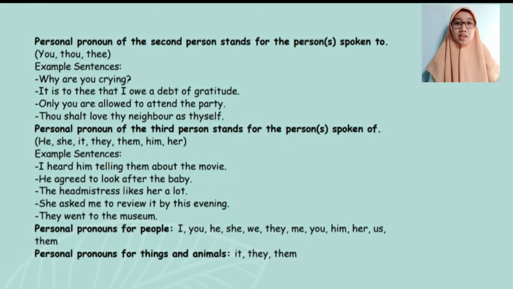For example, in the following sentences: I heard him telling them about the movie. He agreed to look after the baby. The headmistress likes her a lot. She asked me to review it by this evening. They went to the museum. Personal pronouns for people: I, you, he, she, we, they, me, you, him, her, us, and them. And personal pronouns for things and animals consist of it, they, and them.